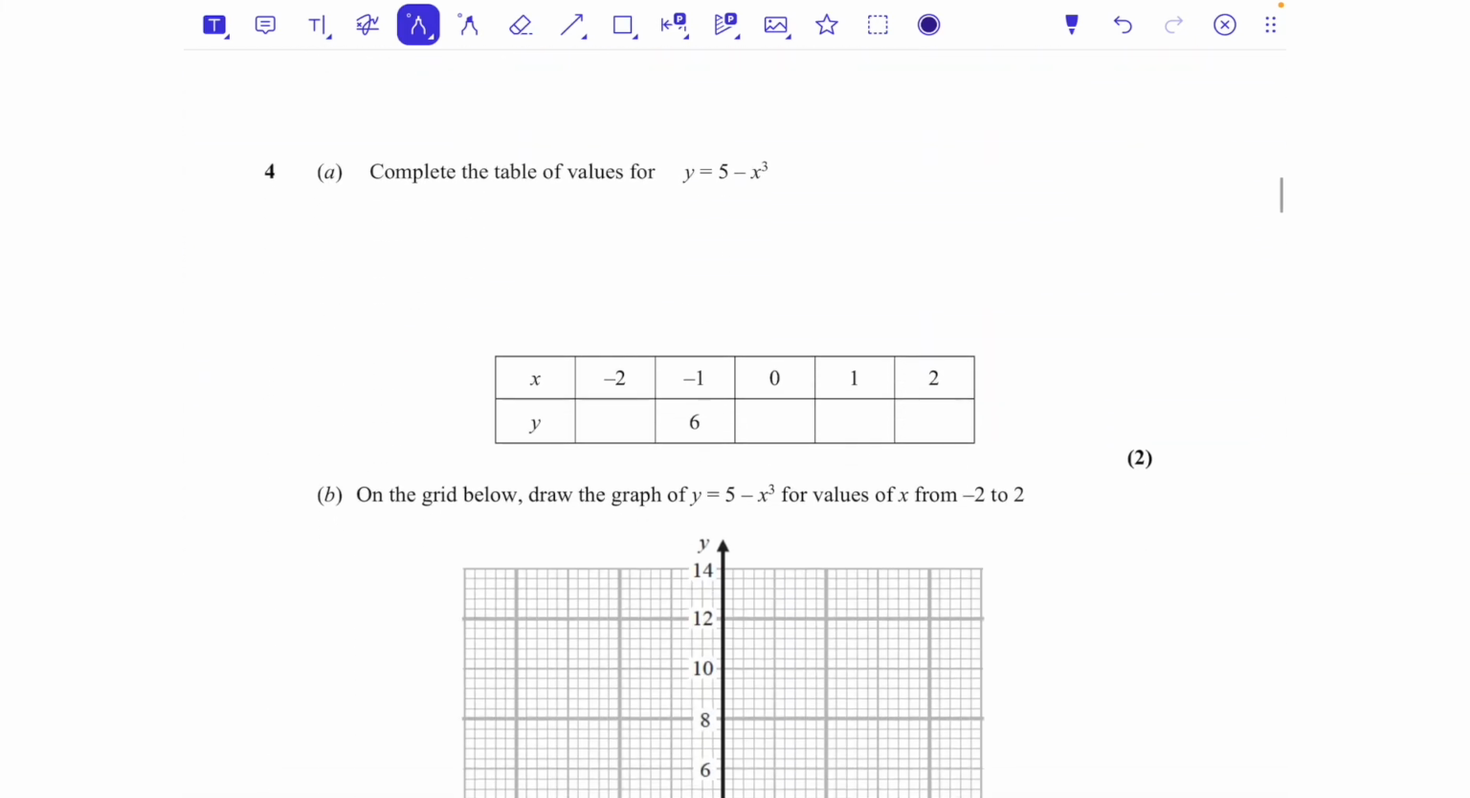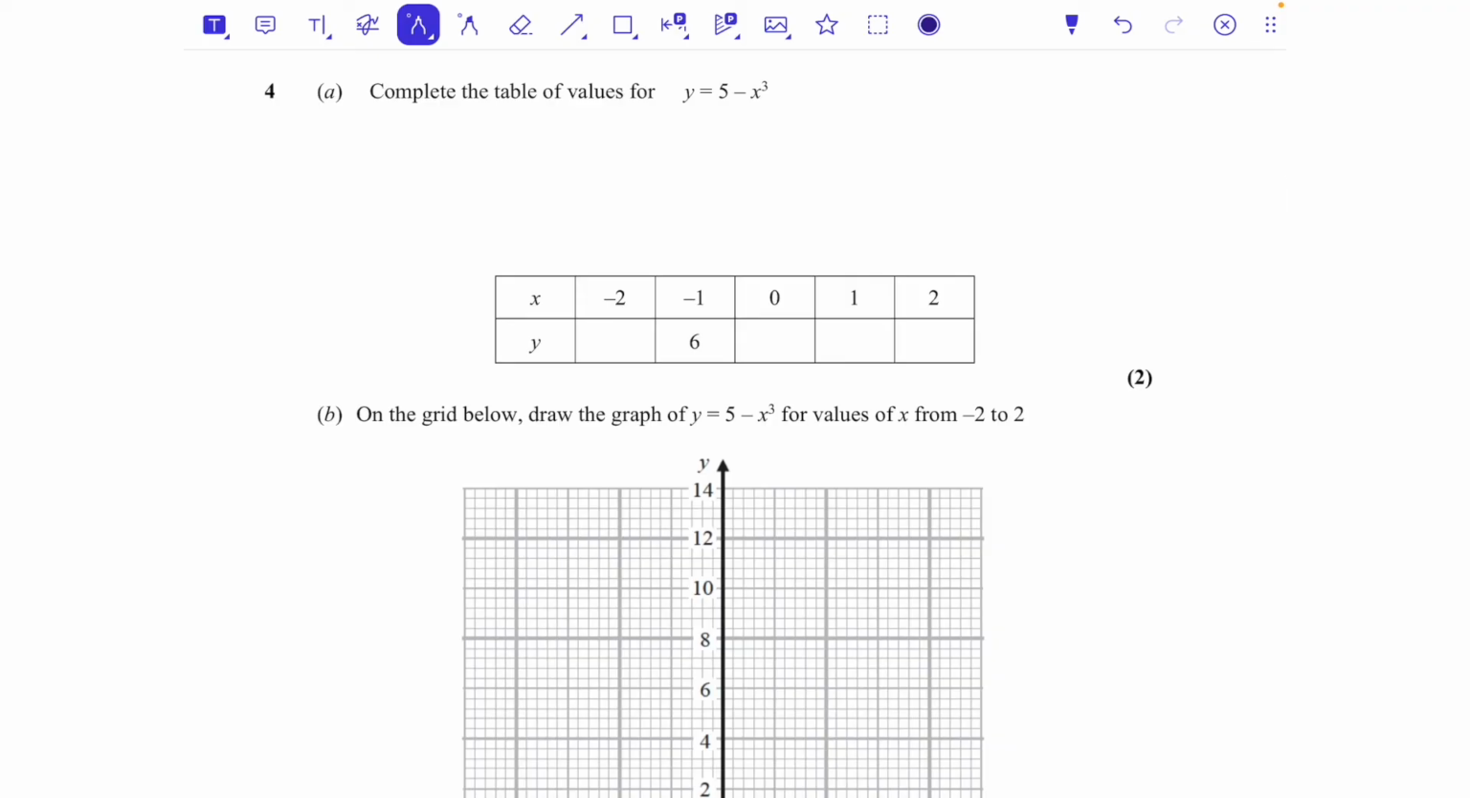Okay, question number 4. Complete the table of values for y equals 5 minus x cubed. Now there's a few different ways you can do this.